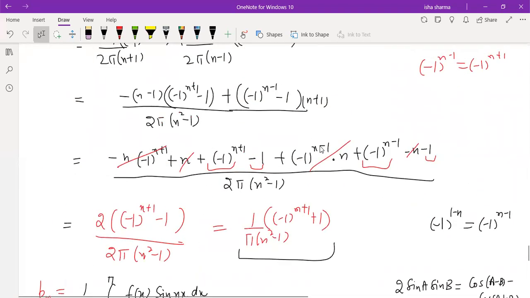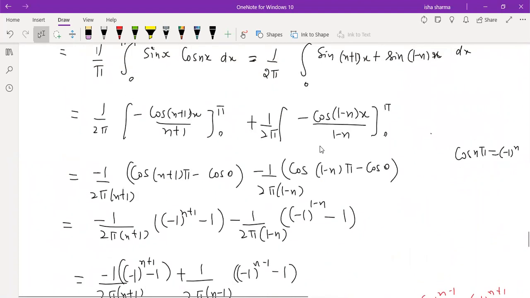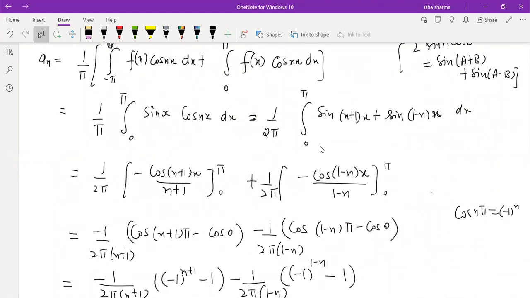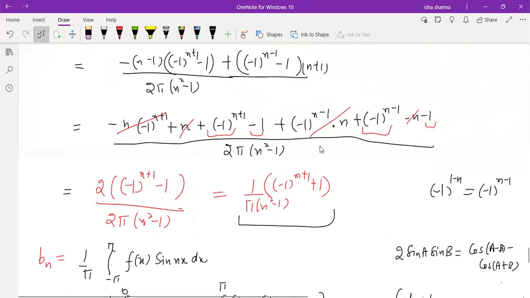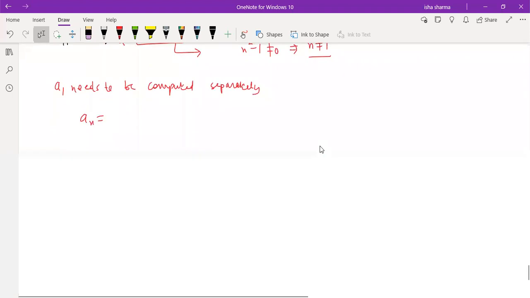So if you look at the formula for an, I just want to see the function definition. From minus pi to 0, the function is 0. From 0 to pi, the function takes value sine x. Okay, let me just do that calculation of a1. So what is a1?